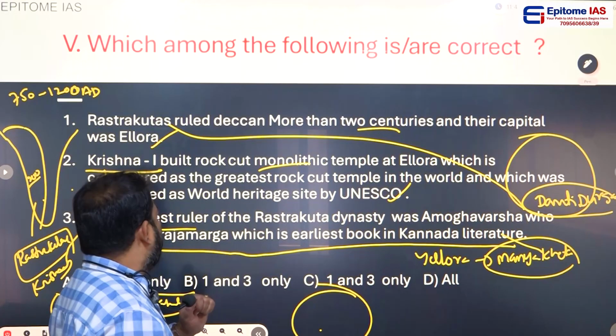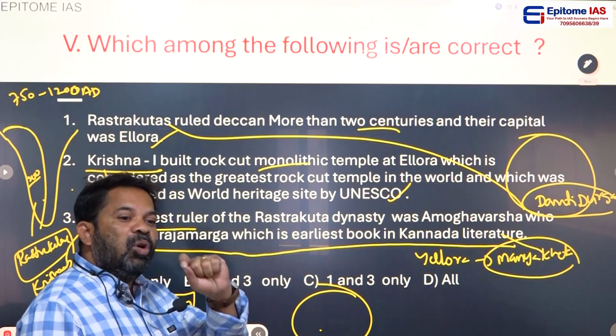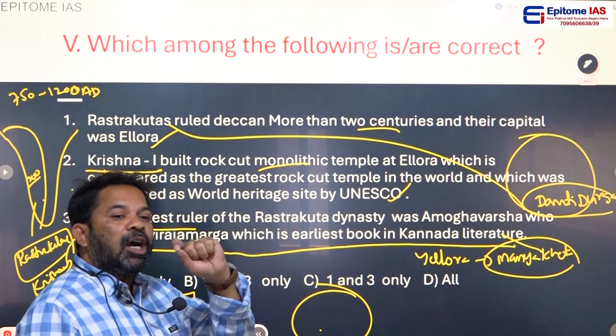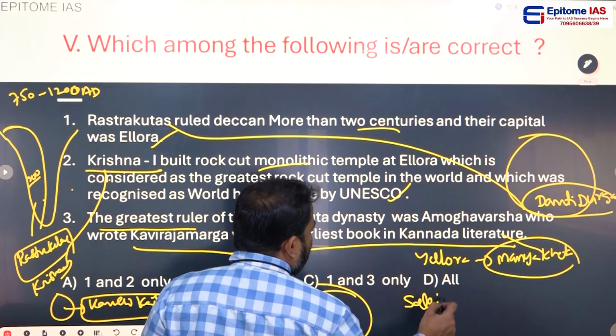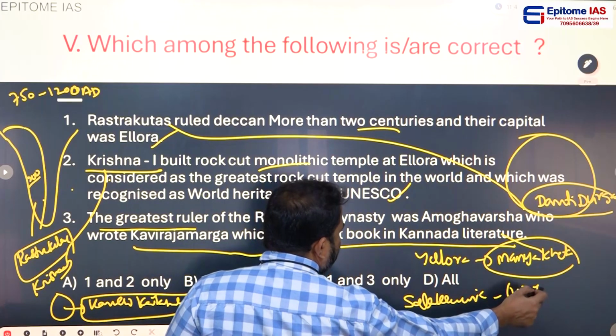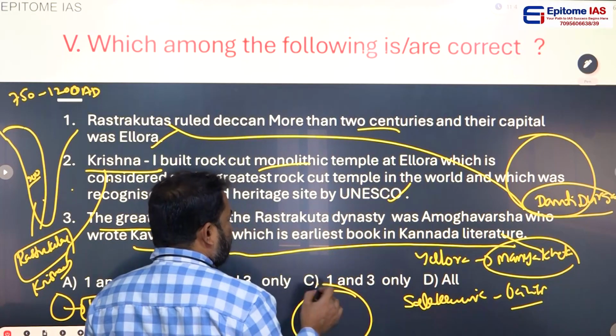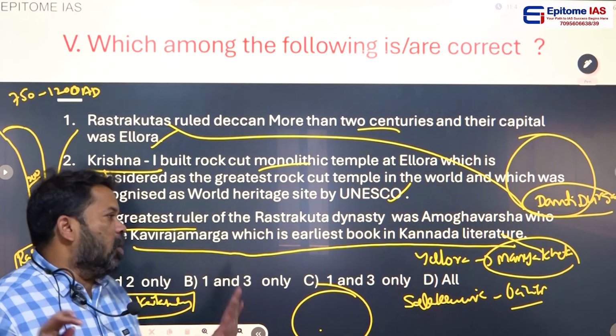One point to remember: Amoghavarsha was the second Indian ruler who took Sallekhana Vrata after Chandragupta Maurya. Do you remember Sallekhana Vrata, amma? Sallekhana Vrata is a concept of Jainism. It means giving maximum pain to the body without taking food and water.